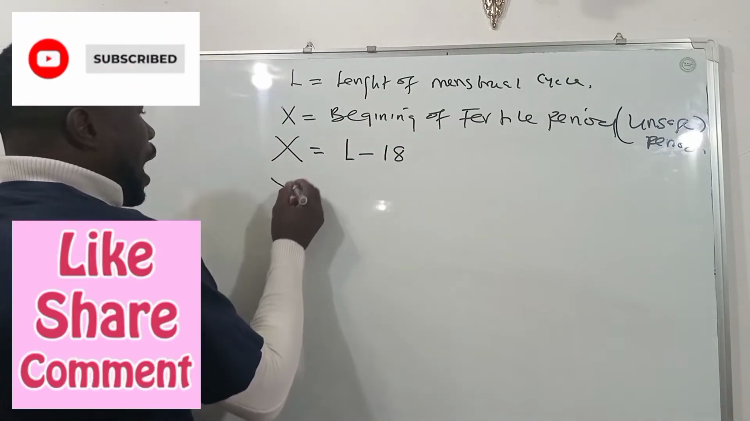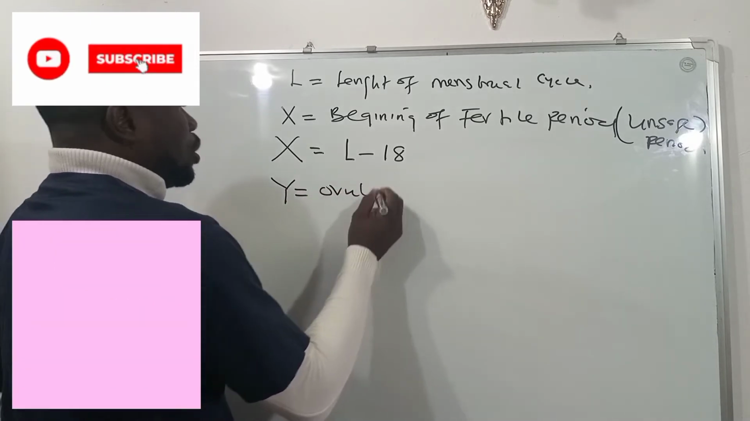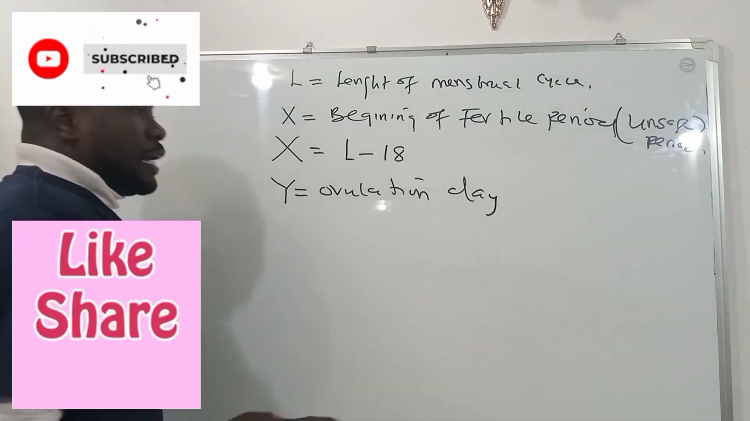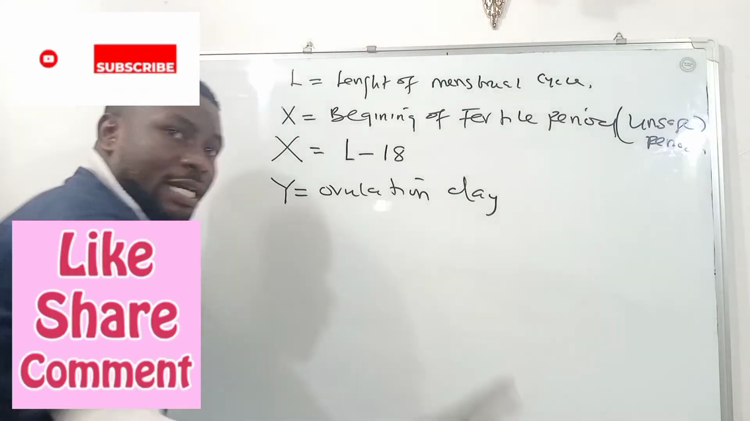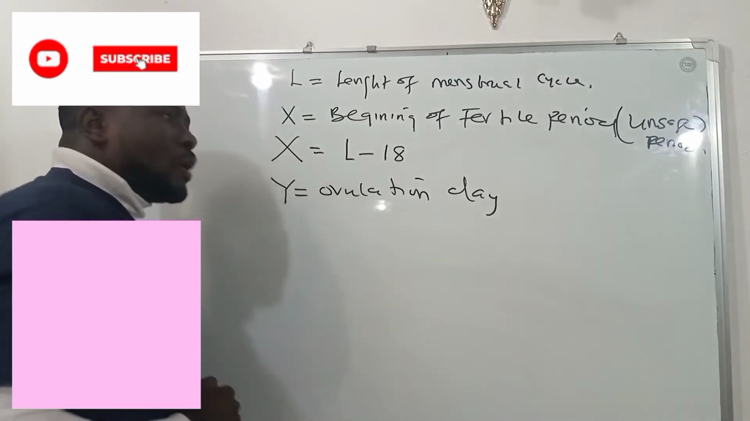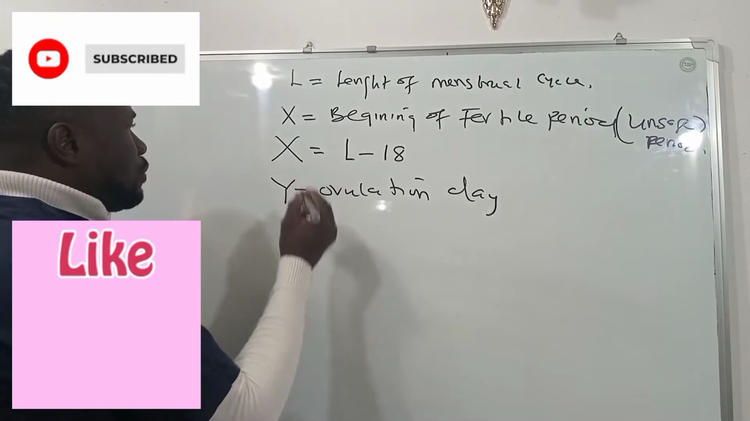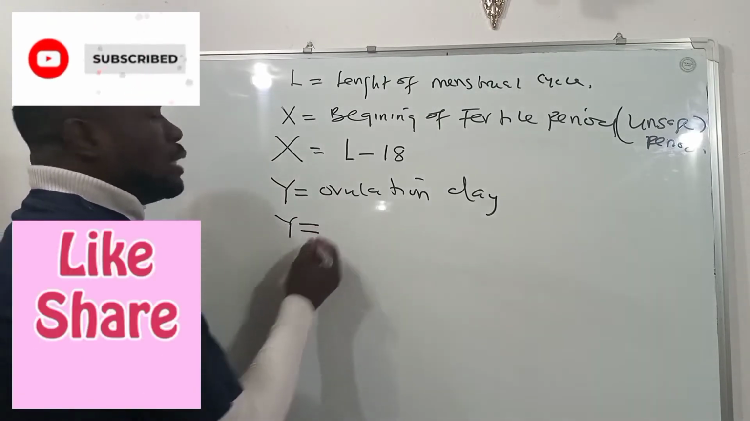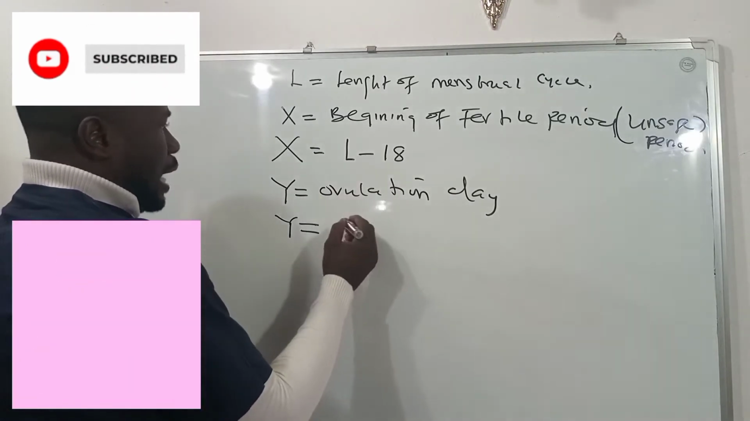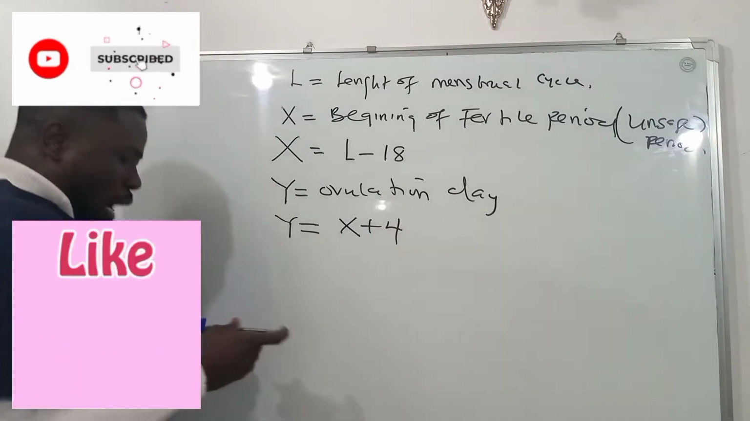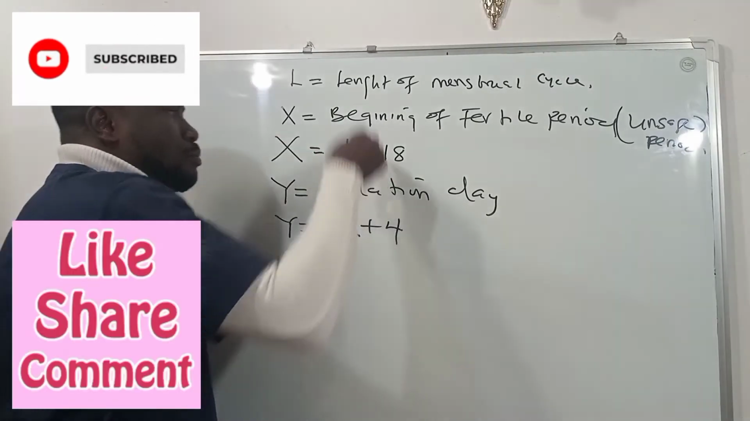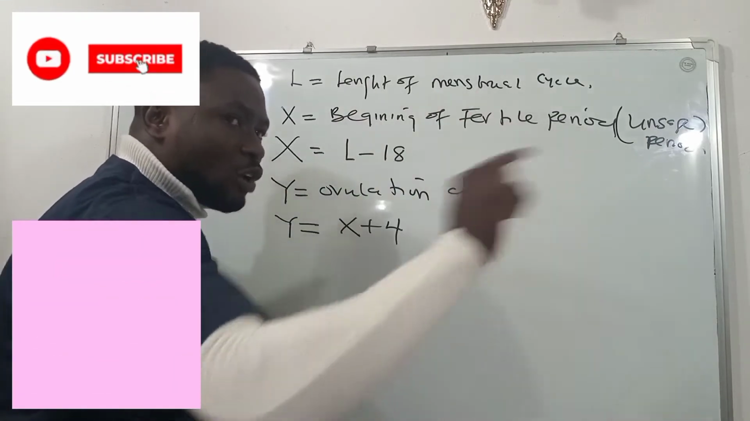Let's say that Y is equal to the ovulation day. Remember, ovulation day is not a range, it's just one day. So we now say ovulation day. How do we get the day of ovulation? We say the day of ovulation Y can be calculated or determined by simply saying X plus 4. You add 4 to whatever the answer here is. Remember that X is gotten by subtracting 18 from the length of your menstrual cycle.